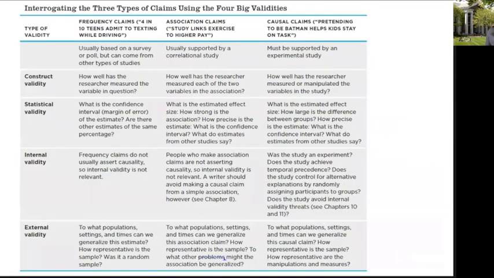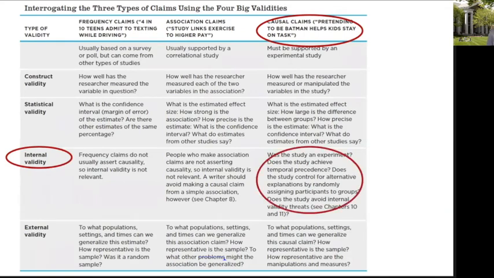Now here's a couple of big picture points. When we're looking at causal claims, we fit it into this big matrix of 3 claims for validities like so. Causal claims are up here. Causal claims are one of the 3 claims and the strongest of the 3 claims in my view. And internal validity, which is the third rule for causation, is also the third big validity. So when we're interrogating the internal validity of a causal claim, we're asking questions like: Was the study an experiment? Does it control for alternative explanations? Does it avoid internal validity threats?